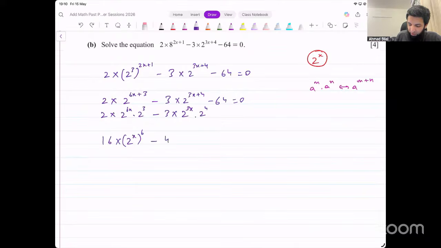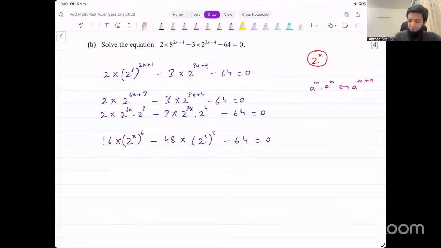So it becomes 48 multiplied by 2 raised to power 3x. I could write this as 2 raised to power x whole raised to power 3. And then outside we've got minus 64 equal to 0 as it is.